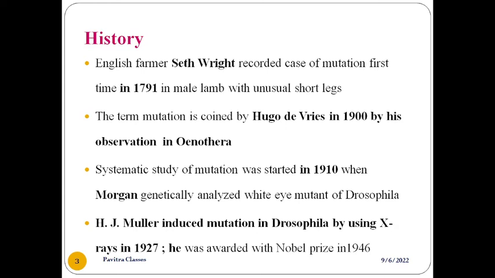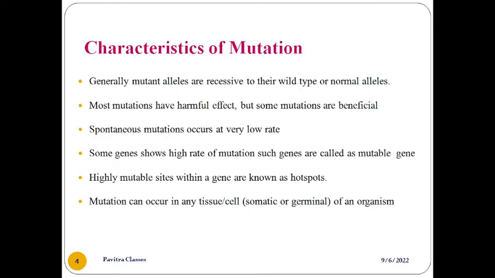The term mutation was coined by Hugo de Vries in 1900 through his observation in Oenothera. Systematic study of mutation was started in 1910 when Morgan genetically analyzed the white eye mutant of Drosophila. Later, H.J. Muller induced mutation in Drosophila by using X-rays. In 1927, by using the rays, he checked mutations again. He was awarded the Nobel Prize in 1946.